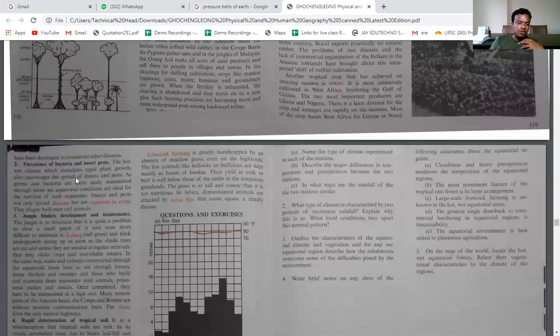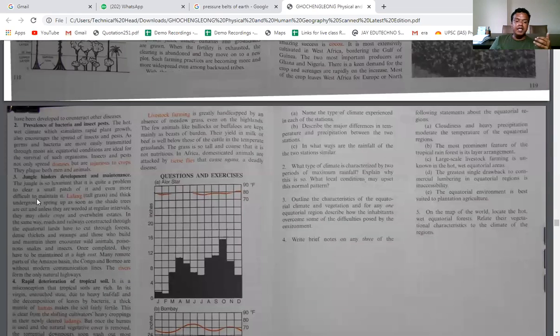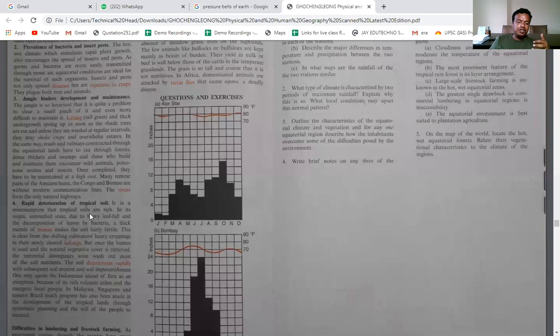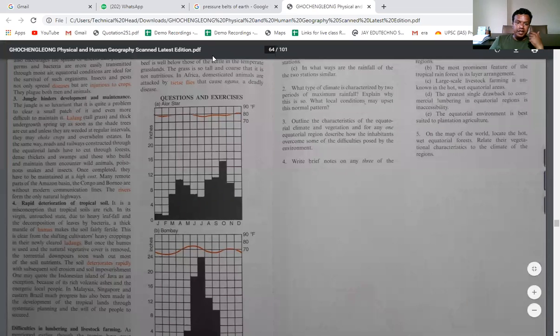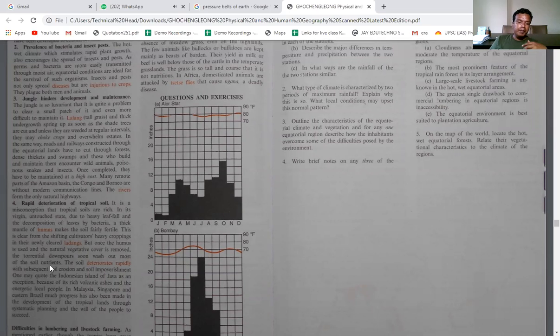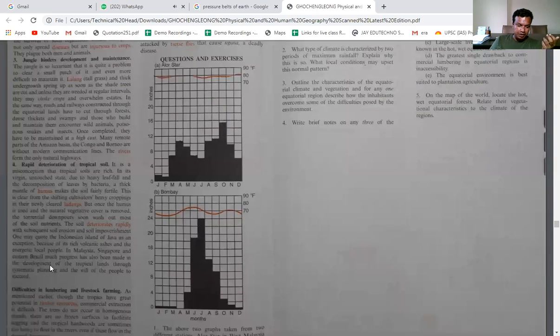Second is the presence of bacteria and insects that I have already discussed to you. Even plants as well as animals or even human beings cannot survive in such a prevalence of bacteria and insects. Then obviously the dense forest hinders the development and maintenance. Then rapid deterioration of the tropical soils. As I have already told you, because of the high utilization of the soils by the dense forest, there is rapid deterioration of the tropical soils. That is why there is no room for economic development in the equatorial type of climate. So these are the difficulties.